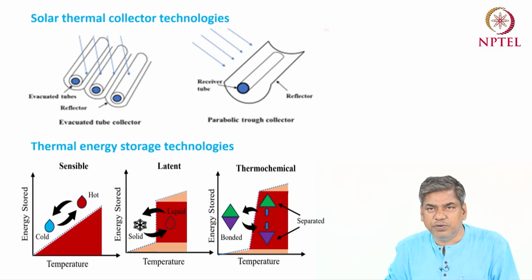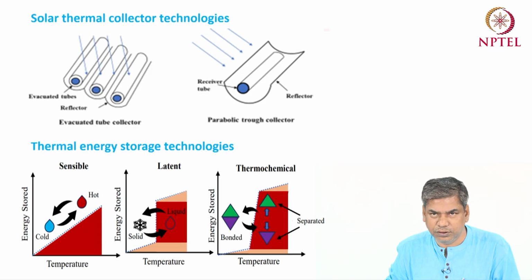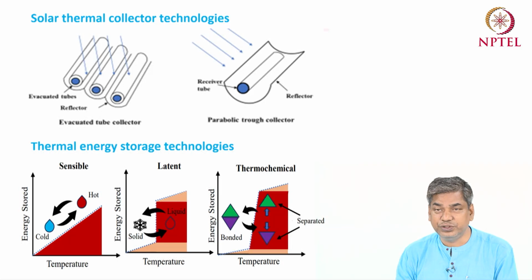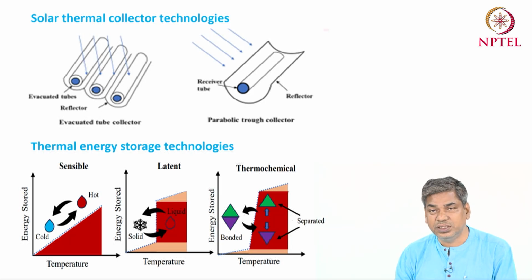Okay. But for the second type of energy storage device, the latent heat of melting or solidification is basically used for the energy storage. For this case you can see that during the energy storage process, the temperature will remain constant, as in the second diagram. In the second figure you can see that during the energy storage process the temperature will remain constant.